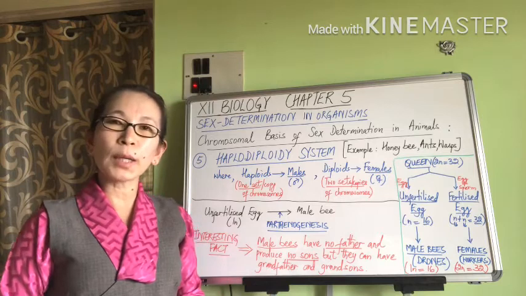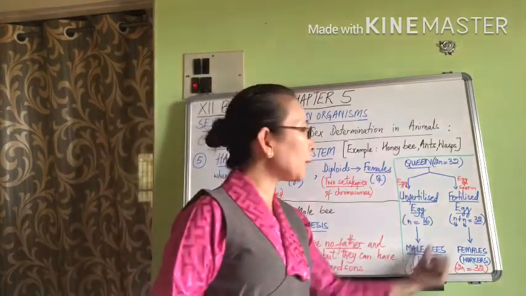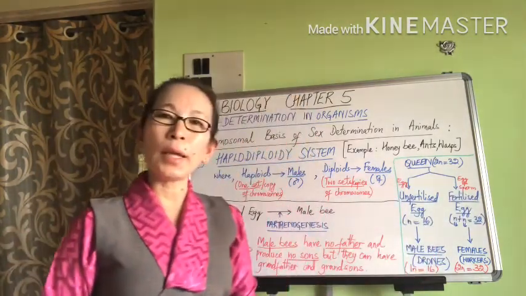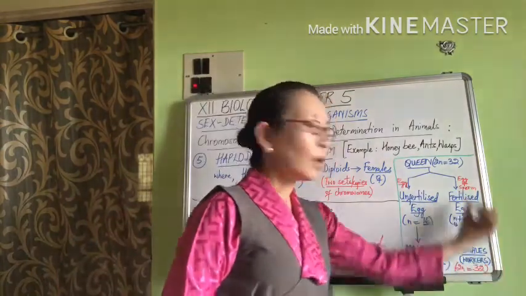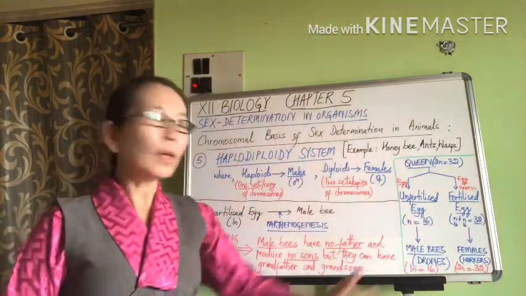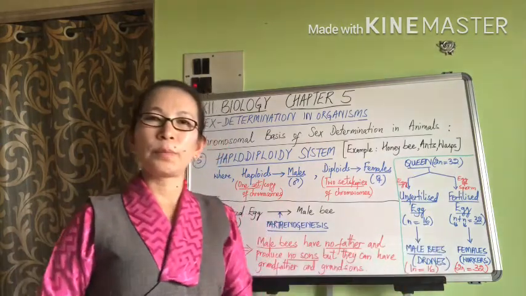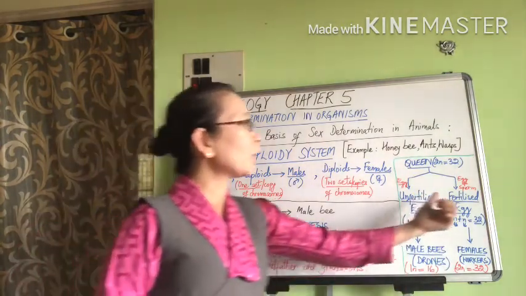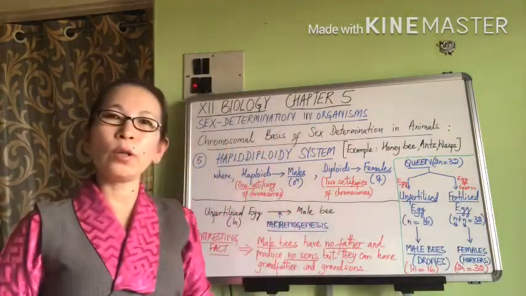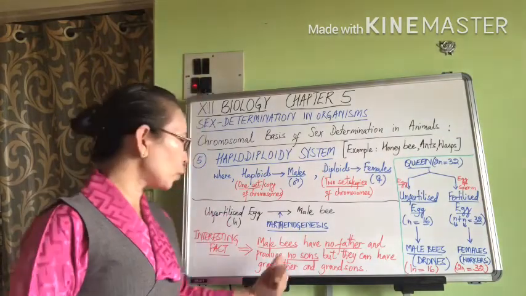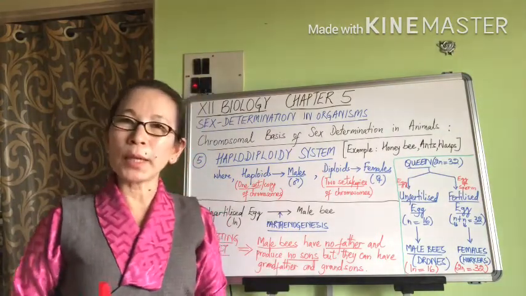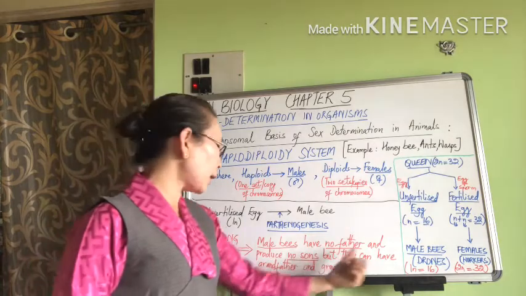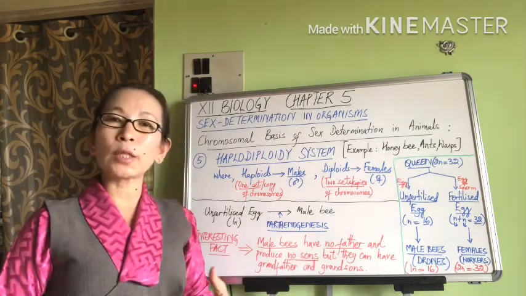They produce no sons because if the male bee fertilizes an egg, his offsprings are all going to be females or daughters. So male bees can only produce daughters on fertilizing an egg, and he can never produce any sons. But they can have grandfathers and grandsons.